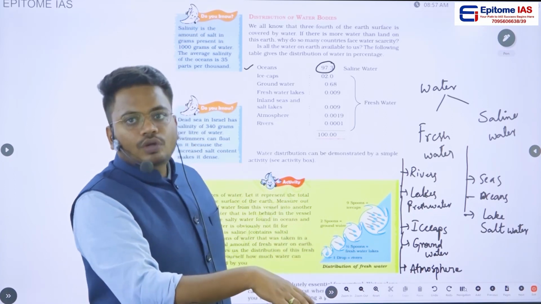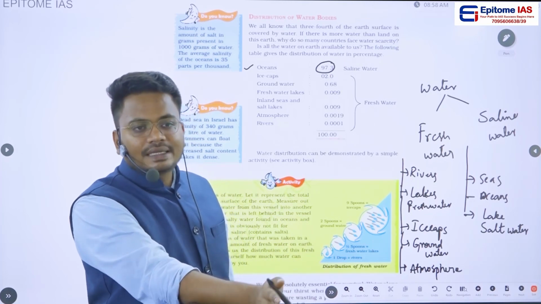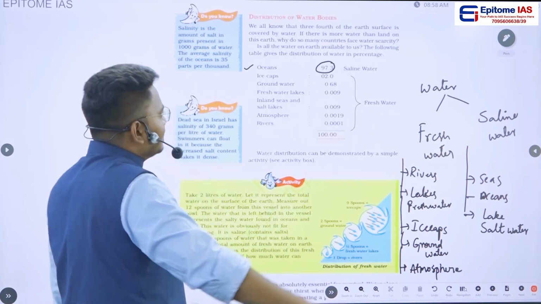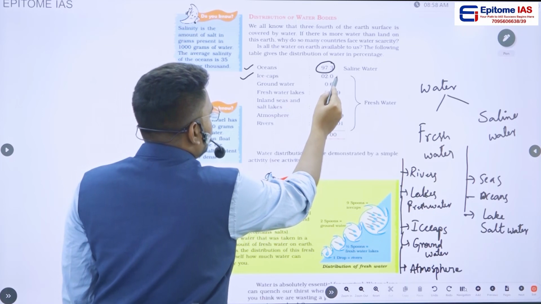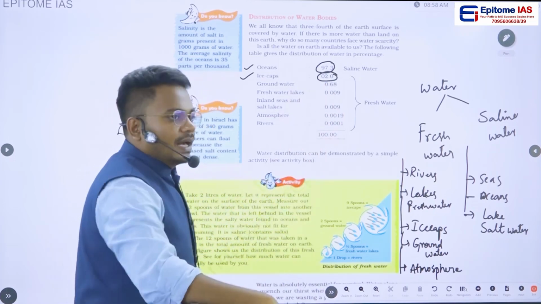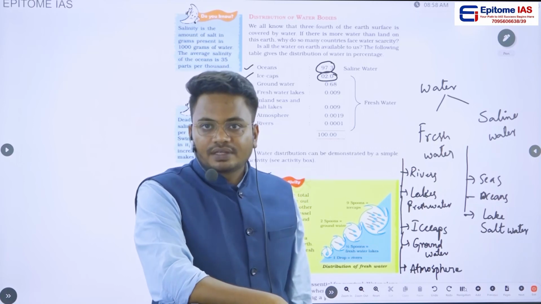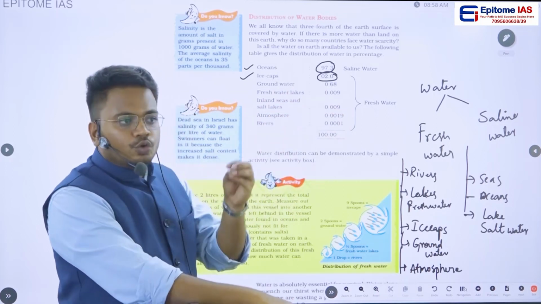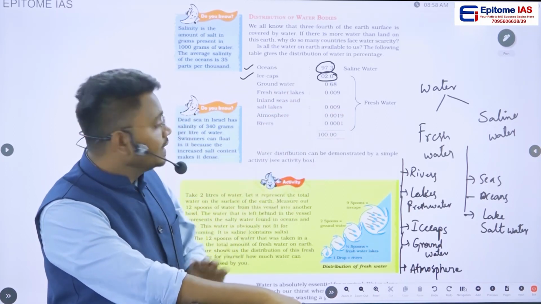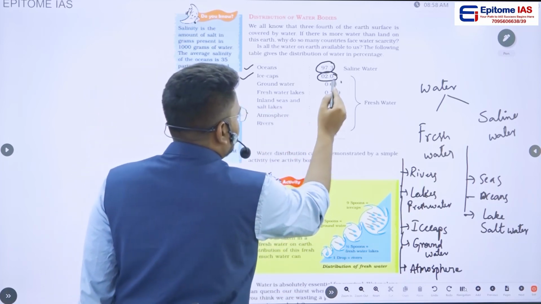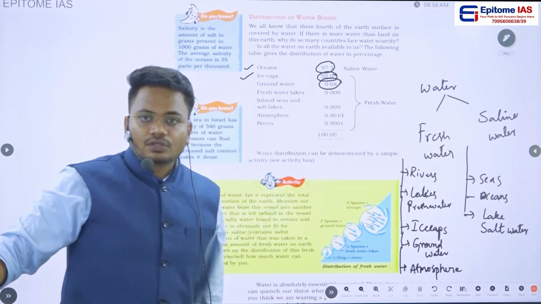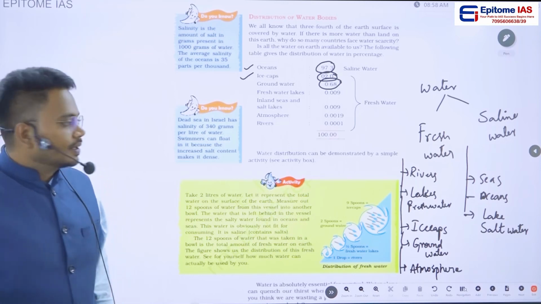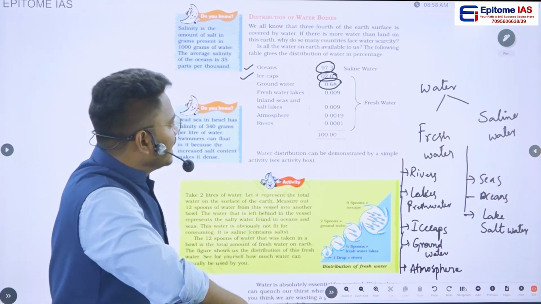That means out of 100% of water present on the earth, 97% is salt water or saline water. In second place, we see 2.0% of water in ice caps. Ice caps are storages of fresh water, and they have 2% of water stored in them. In third place, we have groundwater, with 0.68% of the available water. Again, groundwater we can call fresh water.